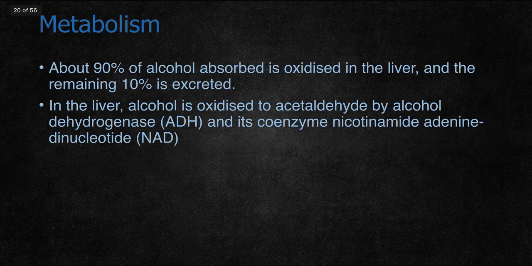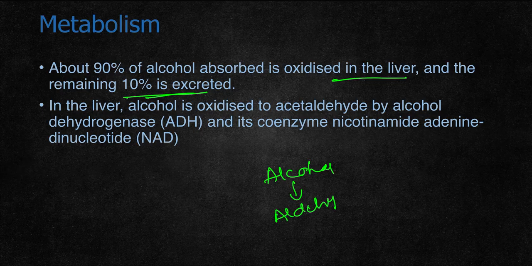Metabolism: about 90% of alcohol is absorbed and oxidized in the liver, and the remaining 10% is excreted. In the liver, alcohol is converted to acetaldehyde by the enzyme ADH, that is alcohol dehydrogenase, which leads to aldehyde formation. This aldehyde is acted on again by nicotinamide adenine dinucleotide, which leads to acetic acid.